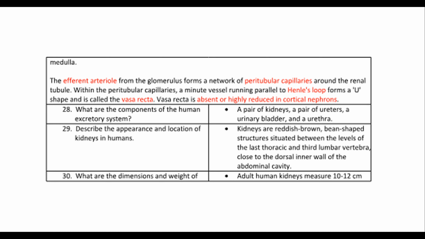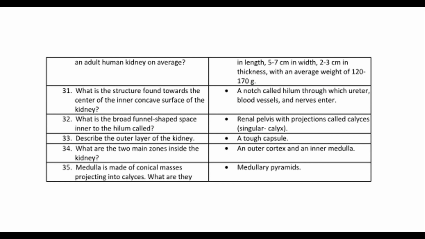30. What are the dimensions and weight of adult human kidneys? An adult human kidney on average measures 10 to 12 centimeters in length, 5 to 7 centimeters in width, 2 to 3 centimeters in thickness, with an average weight of 120 to 170 grams. 31. What is the structure found towards the center of the inner concave surface of the kidney? A notch called hilum through which ureter, blood vessels, and nerves enter.